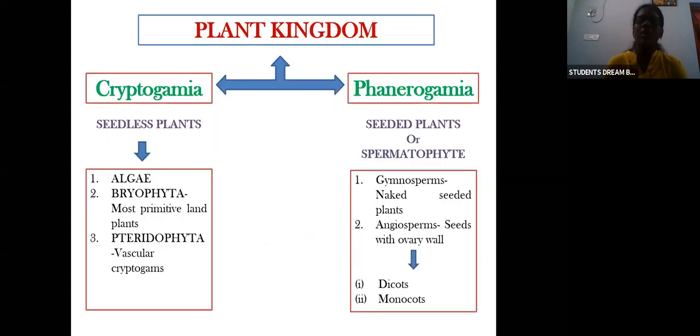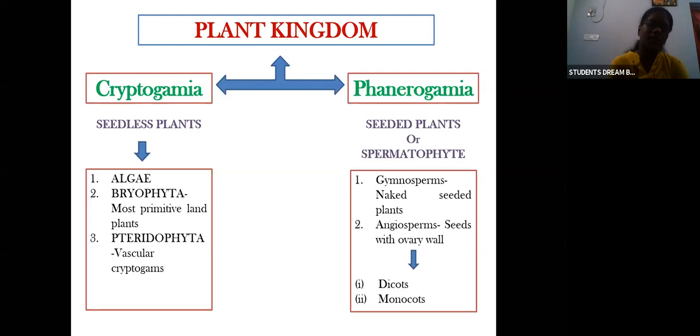Clear? Next, now we'll see about the plant kingdom, the actual part of the lesson. The plant kingdom is broadly divided into two subkingdoms, Cryptogamia and Phanerogamia. Cryptogamia means seedless plants. Phanerogamia means seeded plants, and is also known as spermatophyta. Under Cryptogamia, we have algae, bryophyta, and pteridophyta. Under Phanerogamia, we have gymnosperms and angiosperms.